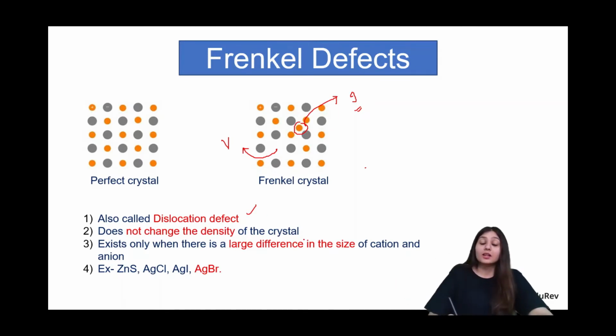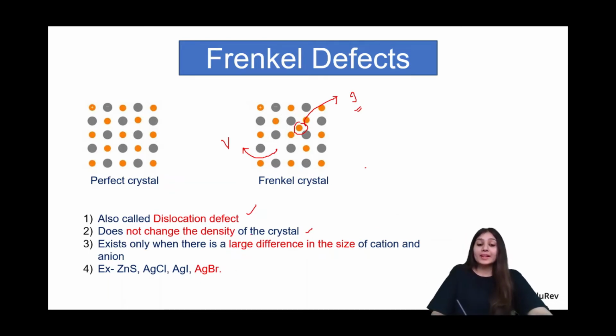Second, it does not change the density. Why will it change the density? Because density depends upon mass and volume, and there is no change in mass. Whatever the mass was initially there, it's still that mass only, because it's just a dislocation from one point to another, not a complete vacancy. So mass is exactly the same, and density of course is not going to be affected.